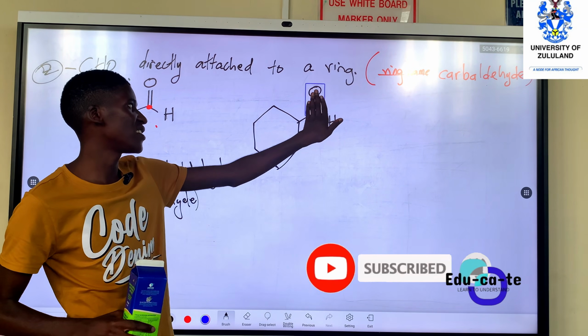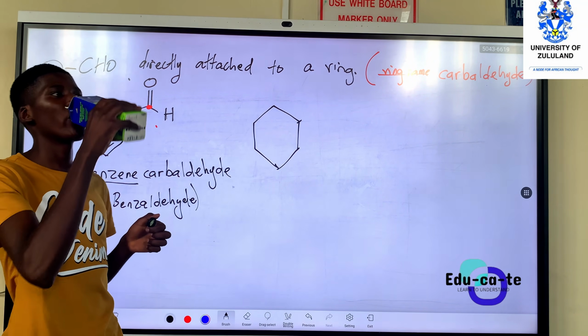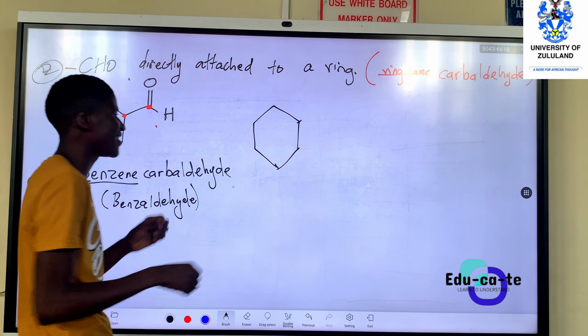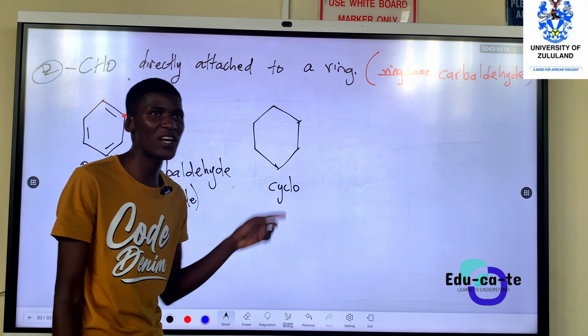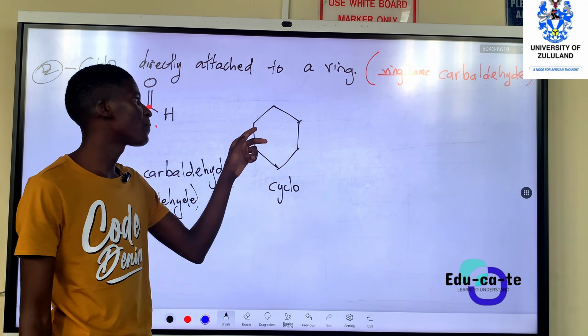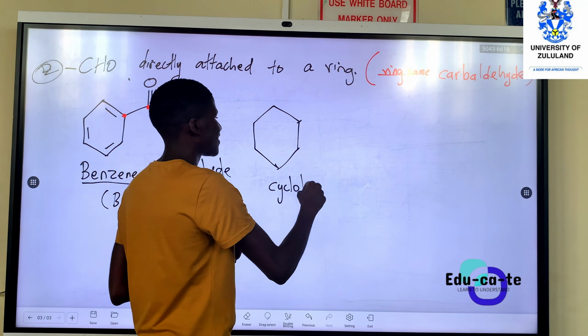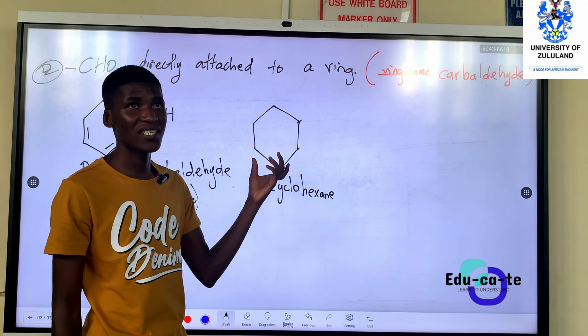Don't count this. It's an alkane actually because they are only single bonds. And because it's cyclic, we start with cyclo. Then we count how many carbons are making that cycle. It's 1, 2, 3, 4, 5, 6. So this is cyclohexane. That's the name of the ring.